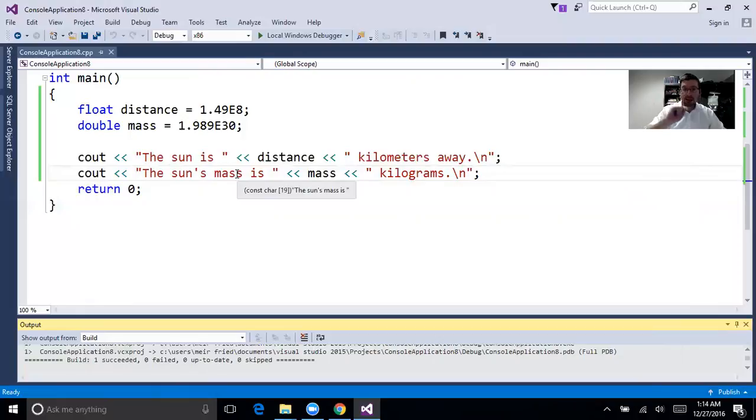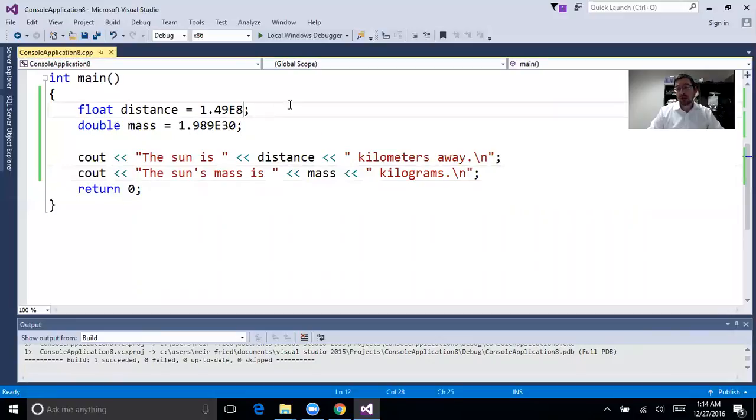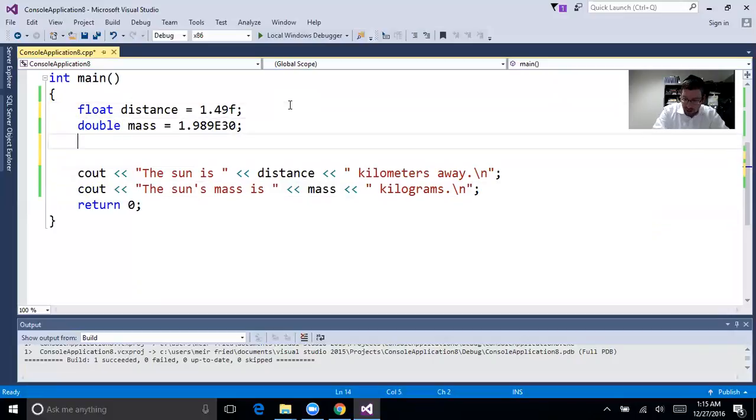Now, just some technical points. These are strings. We're putting them, then displaying the number, then displaying more strings with an end line. Float, it actually doesn't save a float as a float. It actually saves it as a double. So if we wanted to say 149 whatever e to the whatever, if I say f afterwards, that's going to force it to be a float, but the compiler may not even like that. There are other issues also with other types.